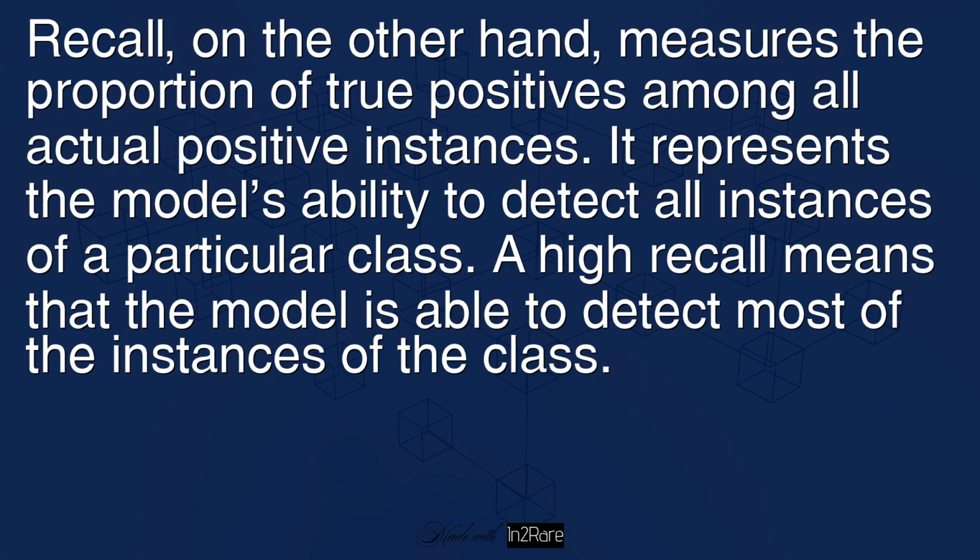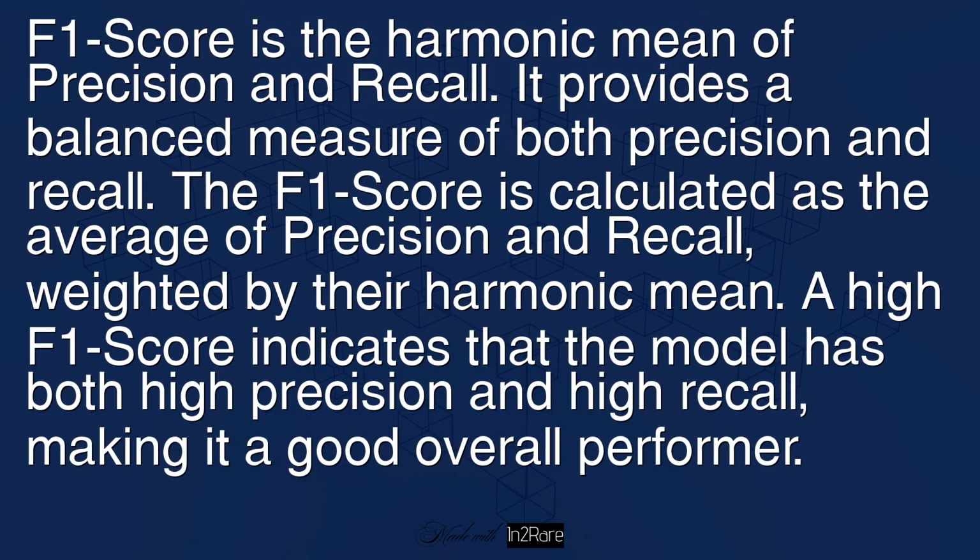Recall, on the other hand, measures the proportion of true positives among all actual positive instances. It represents the model's ability to detect all instances of a particular class. A high recall means that the model is able to detect most of the instances of the class. F1 score is the harmonic mean of precision and recall. It provides a balanced measure of both precision and recall. The F1 score is calculated as the average of precision and recall, weighted by their harmonic mean. A high F1 score indicates that the model has both high precision and high recall, making it a good overall performer.